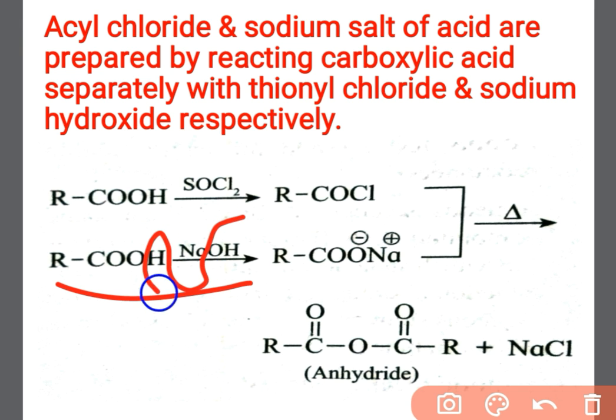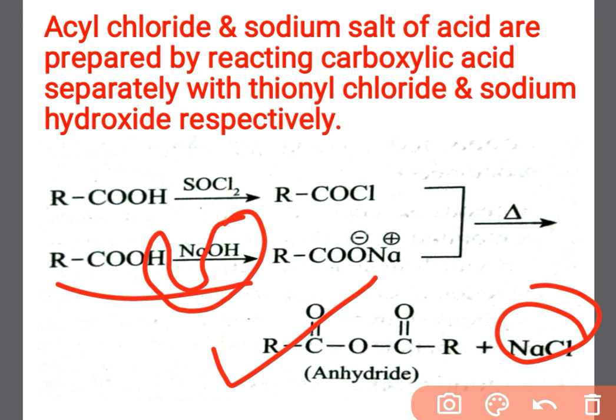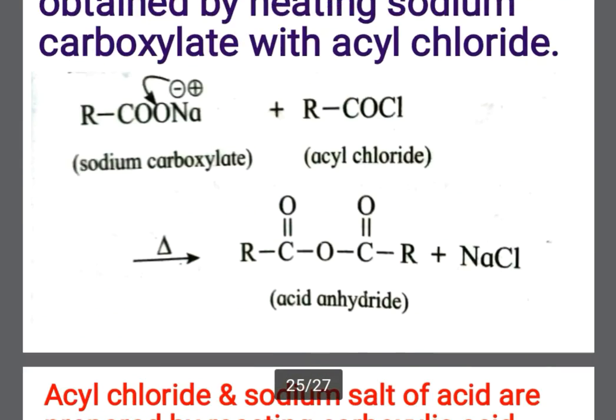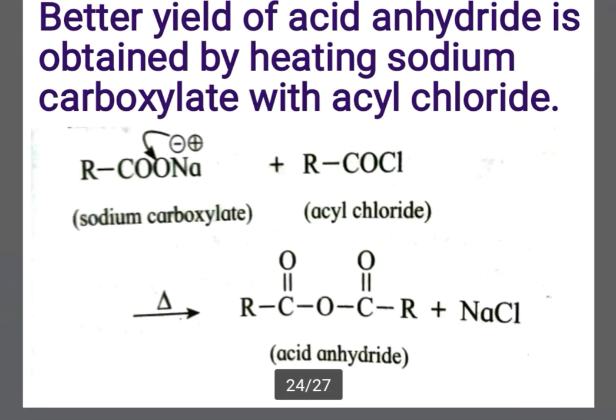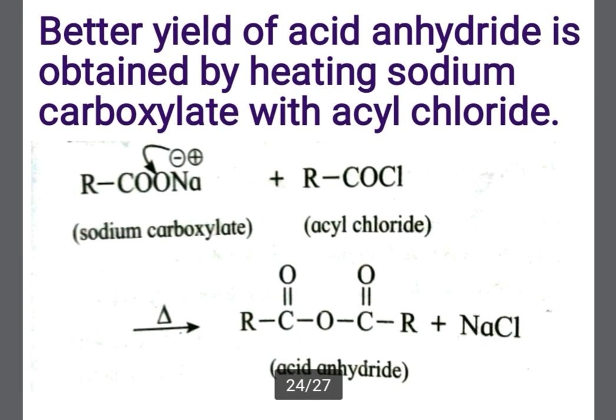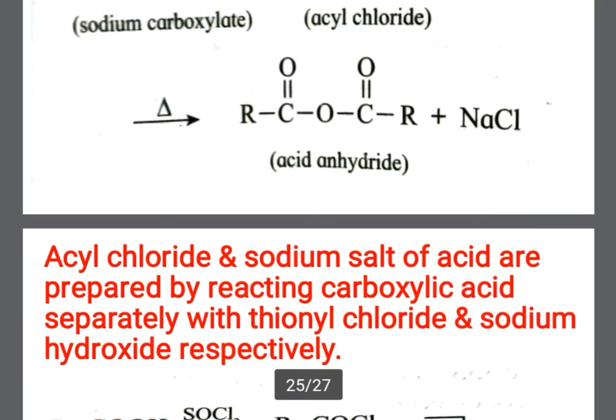The H2O molecule gets removed and Na combines with the COO minus and forms the sodium carboxylate. Now the reaction of acyl chloride with sodium carboxylate in the presence of heat forms the acid anhydride by removal of NaCl. This reaction we already studied here. For a better yield of acid anhydride, heat the sodium carboxylate with acyl chloride.